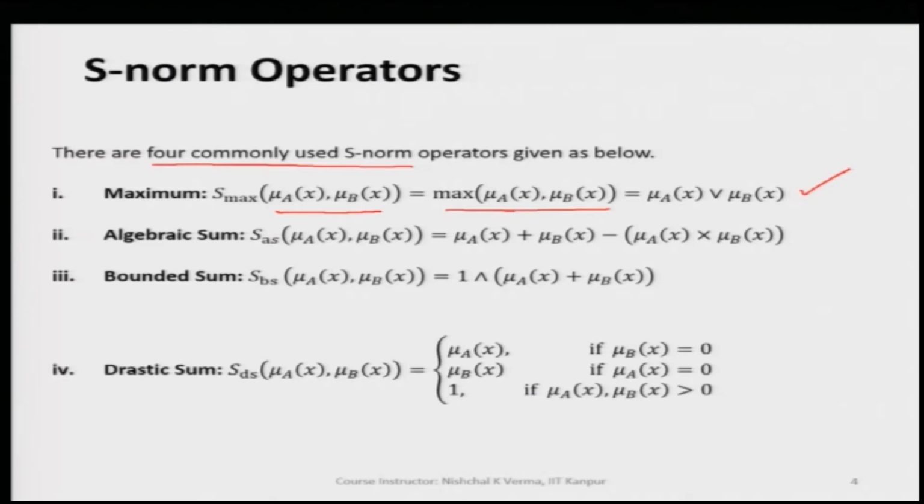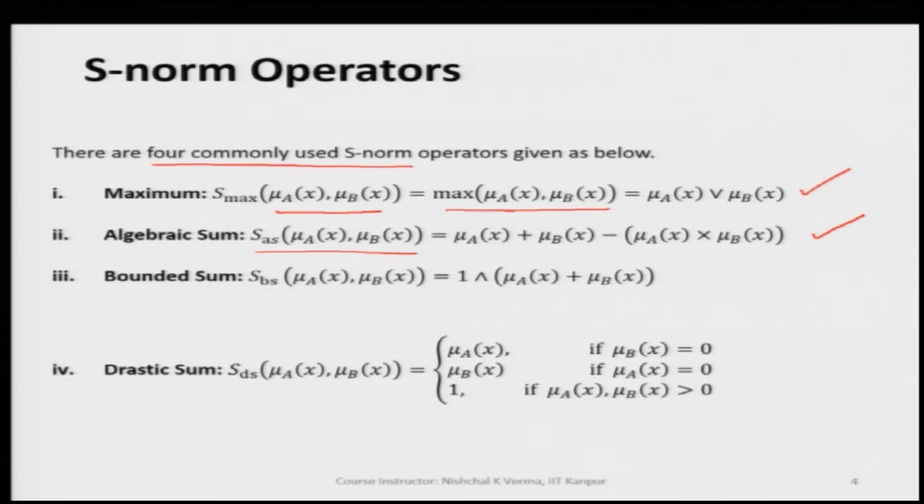Now the next is the algebraic sum, defined by S subscript AS of mu A of x and mu B of x, and this is equal to mu A of x plus mu B of x minus mu A of x multiplied by mu B of x. This way we can compute the algebraic sum, and the symbol here is S AS: S is capital, and AS are both small, in subscript of S.